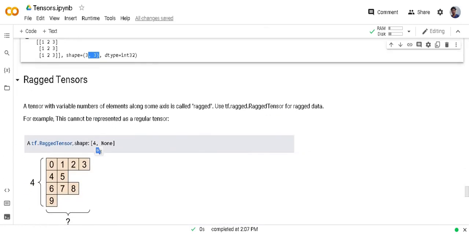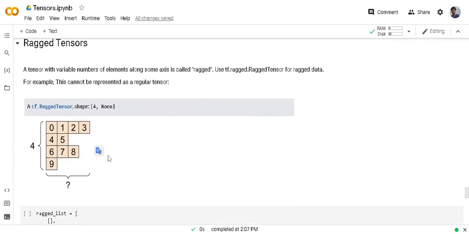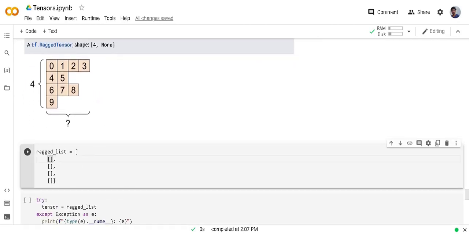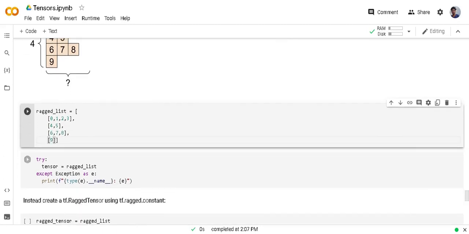In all the above examples, we have created only rectangular tensors. If you want to create a tensor like the one shown in the image, you can also. Let me first create this as a list: 0, 1, 2, 3, 4, 5, 6, 7, 8, 9.